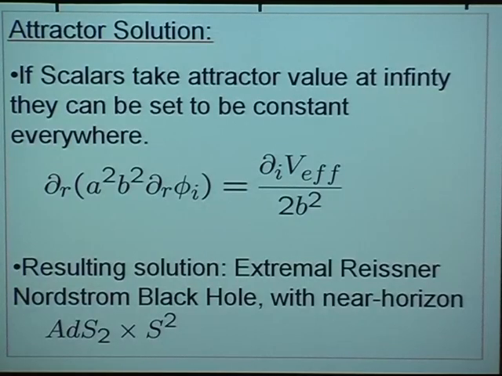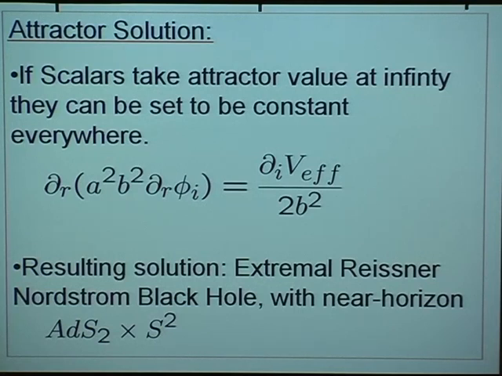Let's see how that happens. Let's suppose that the effective potential for the given set of charges meets the first of our conditions and has a critical point. Then let's start by considering the situation where the moduli take values at infinity equal to these critical values. It is then consistent to set the moduli to be a constant for all radial location. That's simply because the radial evolution is sourced, if you like, by a gradient term of the effective potential, which vanishes at the critical point. So we can take the moduli to just be a constant.